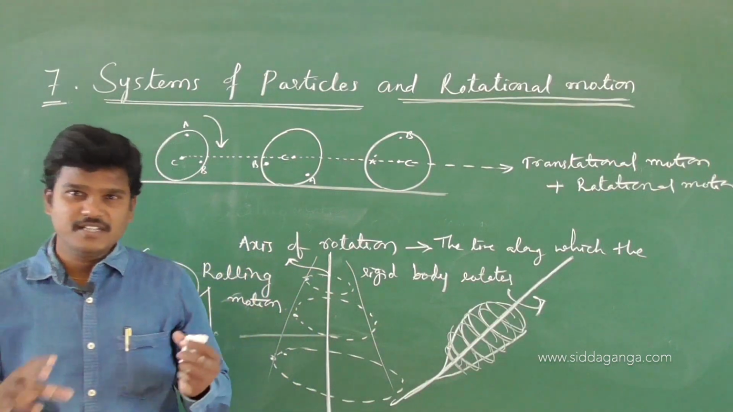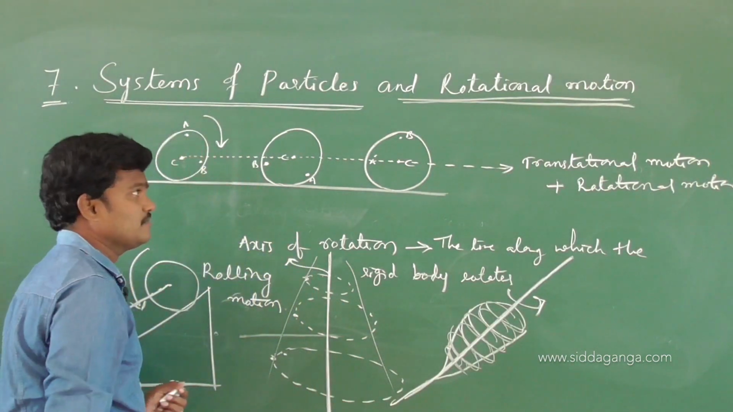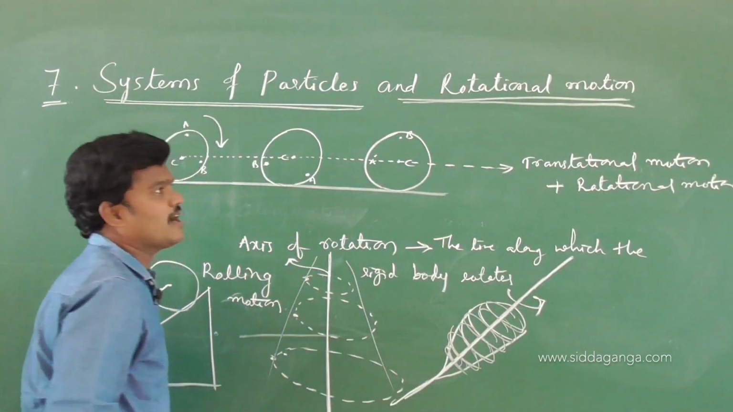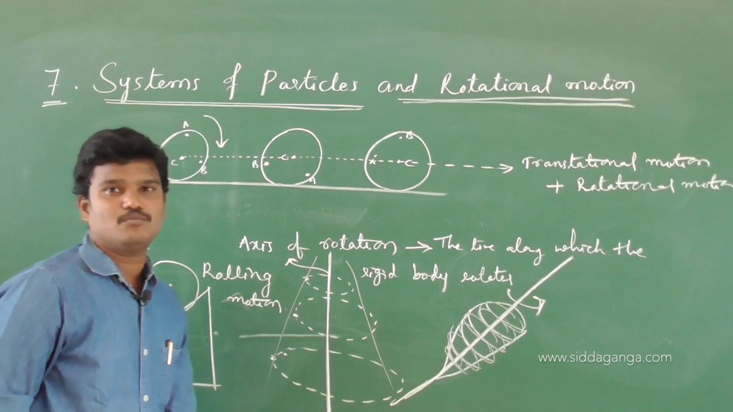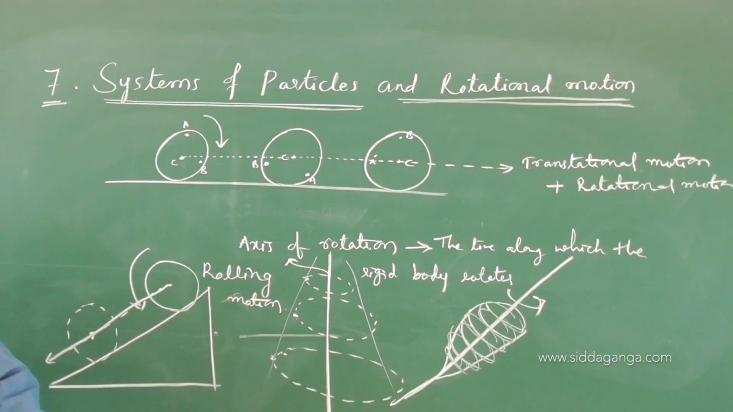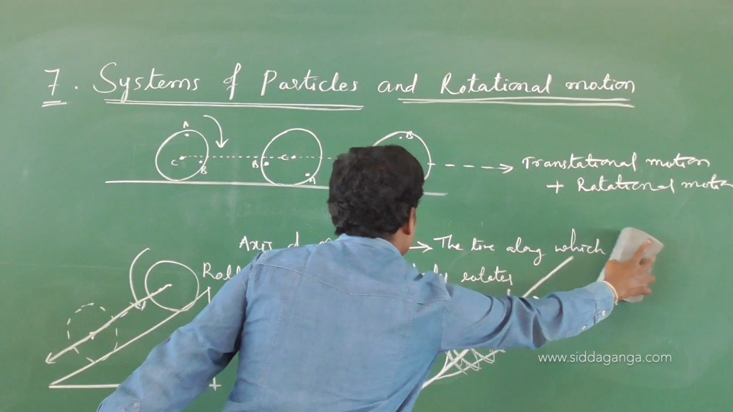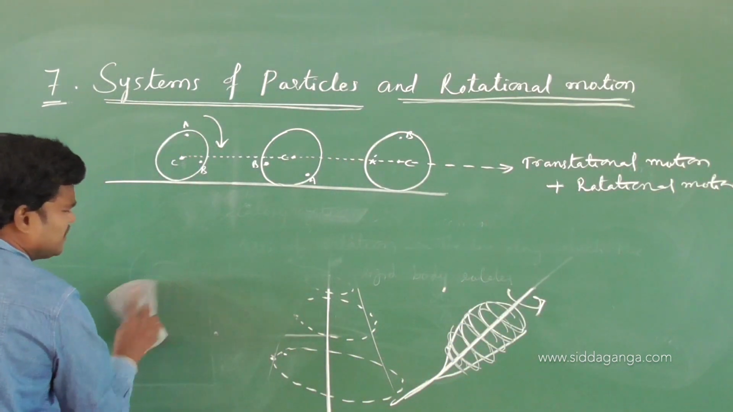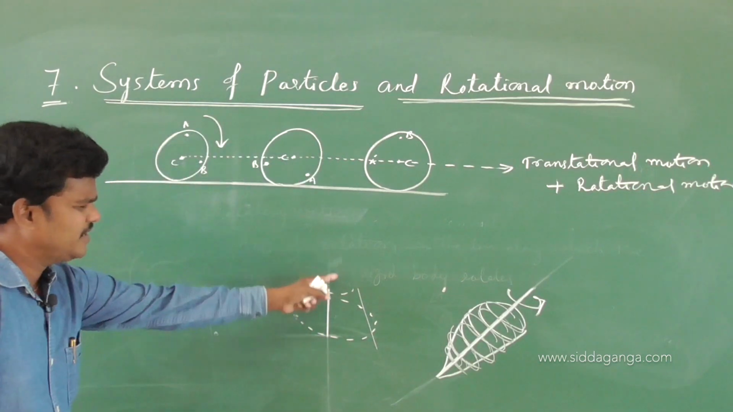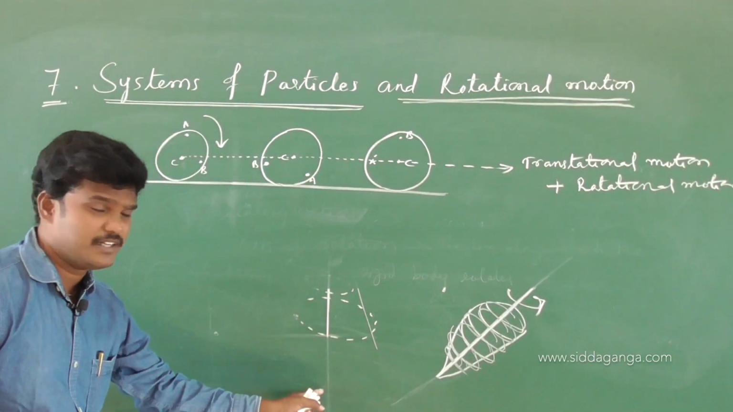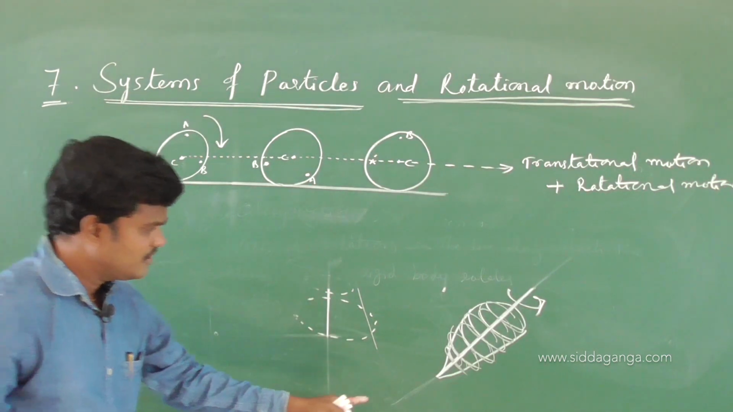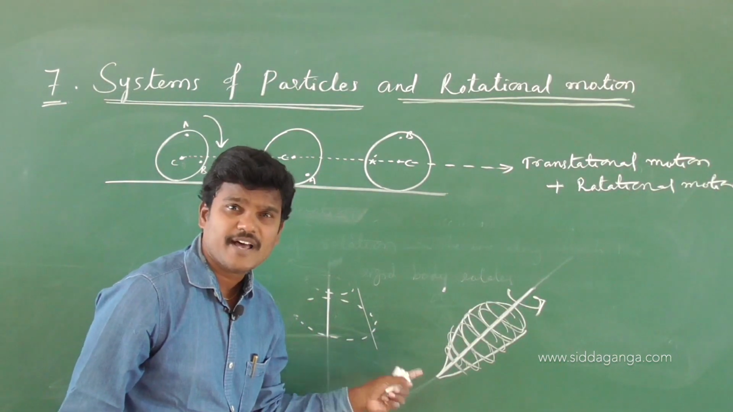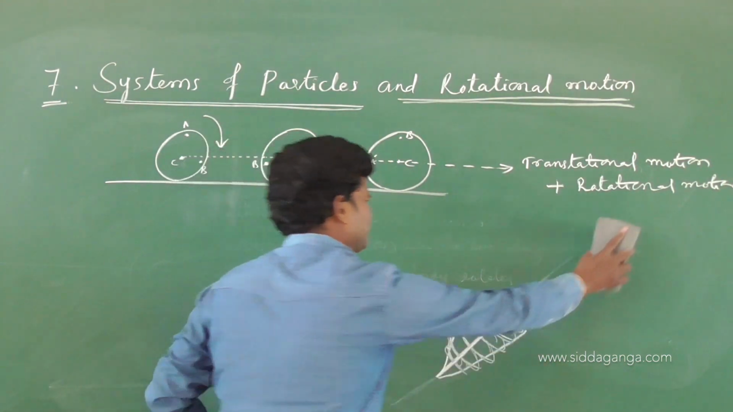Now see, in this system of particles, just observe the central particle. The central particle has translational motion. Now let me give one more example. See the behavior of the central particle. Here the central particle will be fixed. For each and every circular motion, the central particle is fixed. Here for this also the central particle is fixed, and that axis we can call the axis of rotation.